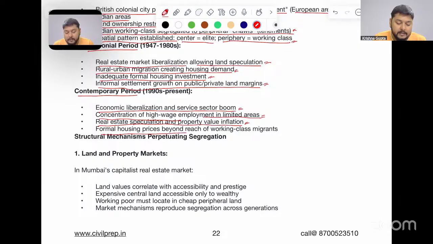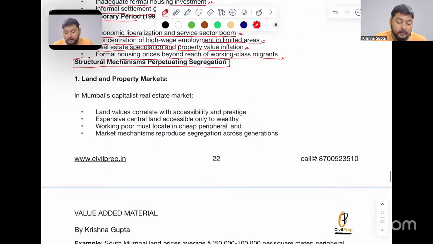Formal housing prices beyond the reach of working-class migrants were seen. It is very difficult for a person to buy a home in the region. Even in Chembur, you cannot buy a home right now. It is very difficult because it is so costly there. Then, structural mechanisms perpetuating this segregation. What are the different structures?